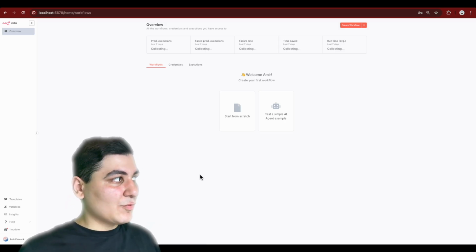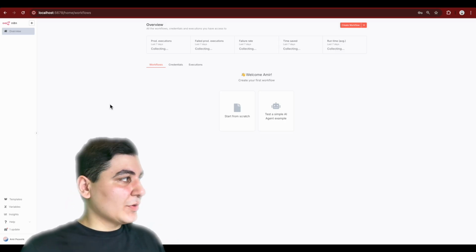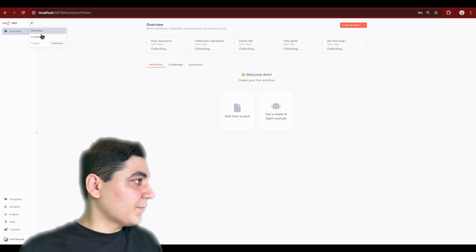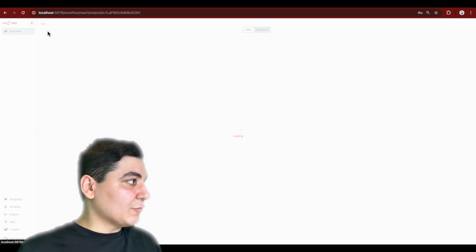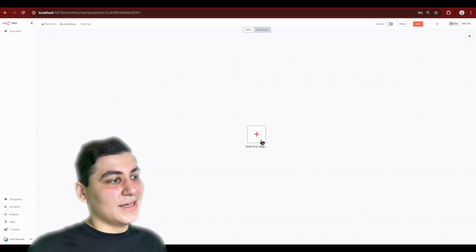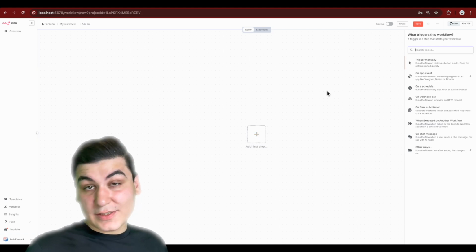So now we need to create a new flow. And to create a new flow, you need to click on this plus button here. And then you can click on the workflow. Then here we can add our first step.